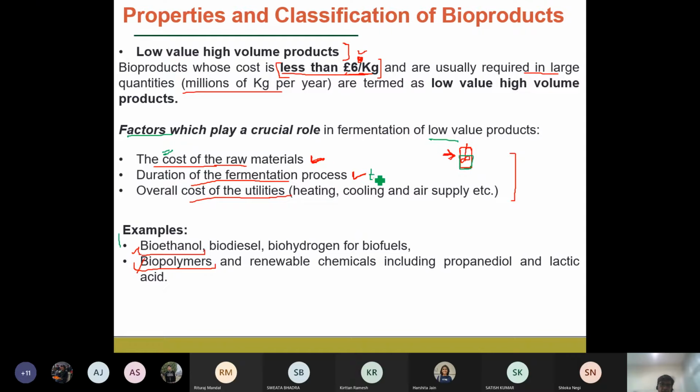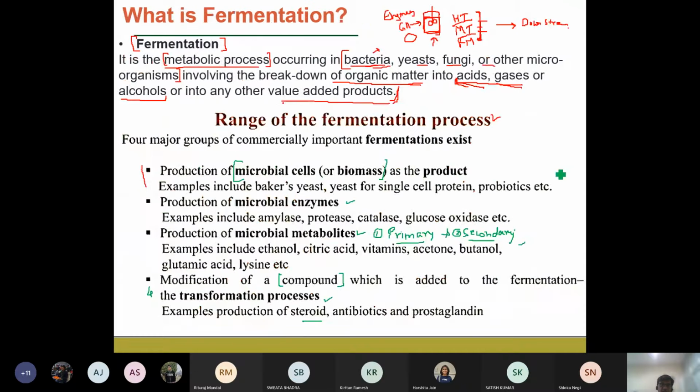Then the time for the fermentation, okay, and the cost of the utilities. So the different components, parts, or equipment required for both the upstream as well as the downstream processes play a major role. We are going to look into what the downstream and upstream processes are in our classes.